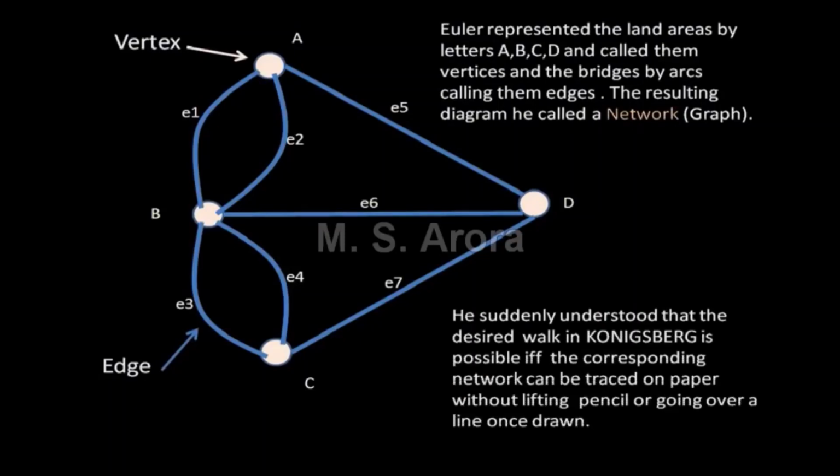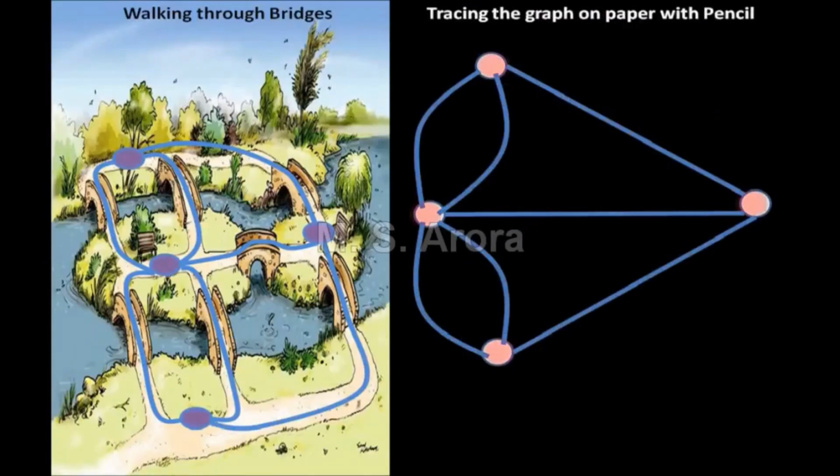By that time, he had understood that the desired walk in Konigsberg is possible if and only if the corresponding graph can be traced on paper without lifting pencil or without going over a line once drawn. I show this side by side that walking through the bridges is similar to drawing the corresponding graph.